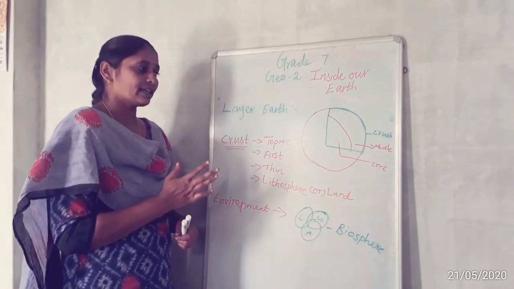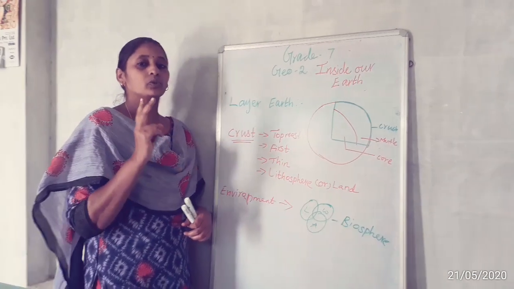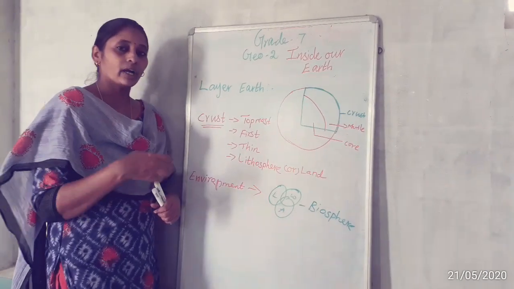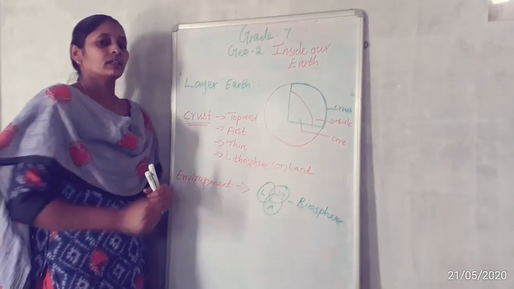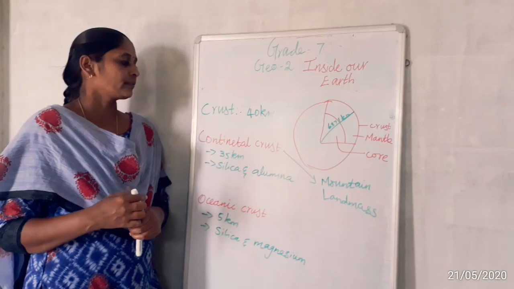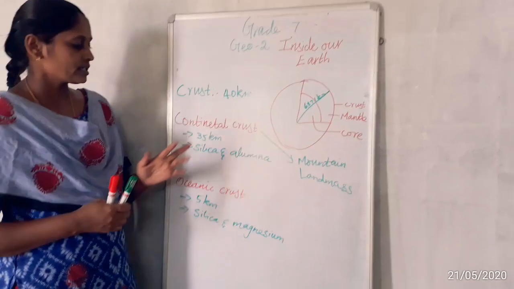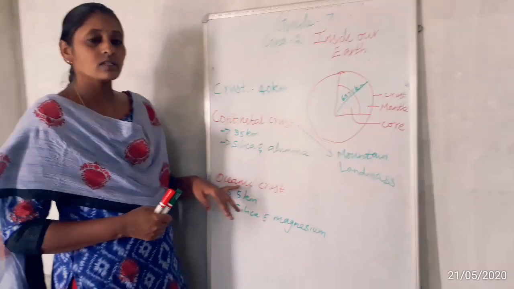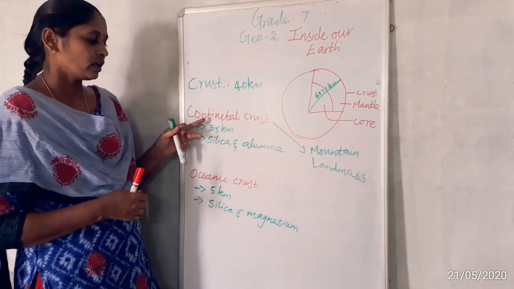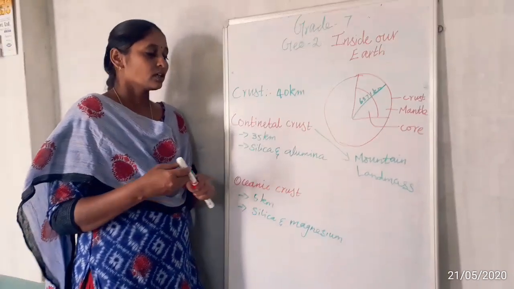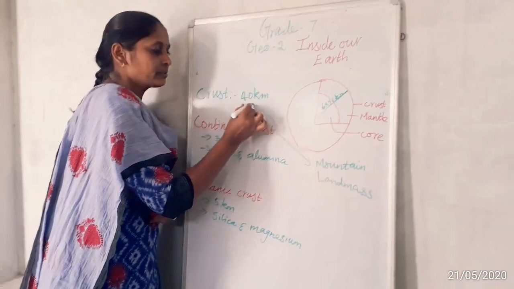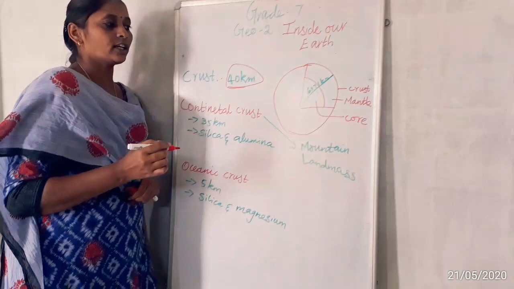We can divide the crust into two different parts. What are the two different parts? Let me discuss. One is continental crust, another is oceanic crust. So continental crust and oceanic crust. So what is the depth of the crust? 40 kilometers.